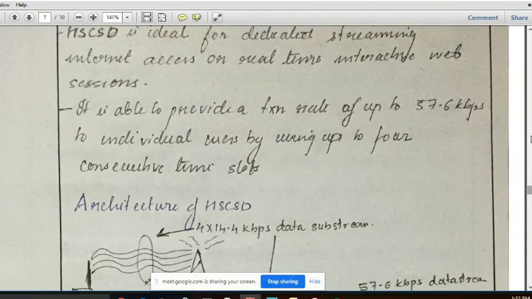So by using these 4 consecutive time slots, the data rate is about 57.6 kilobits per second.